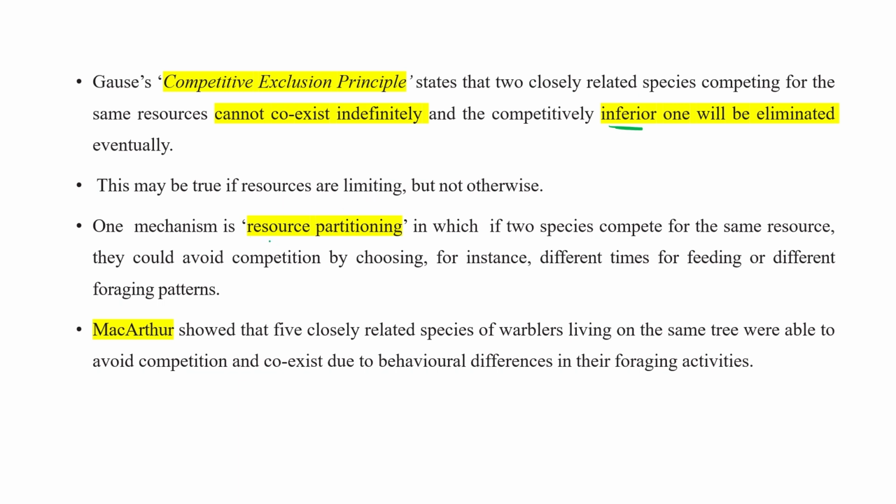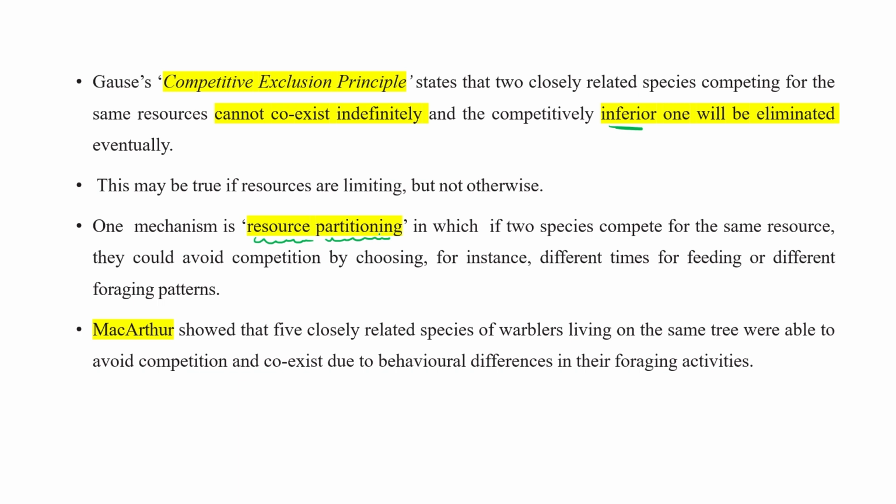One mechanism is resource partitioning, in which two species compete for the same resource. They could avoid competition by choosing different time intervals or different parts. Like in a particular tree, if so many bird populations are there, to release their competition they can do resource partitioning.